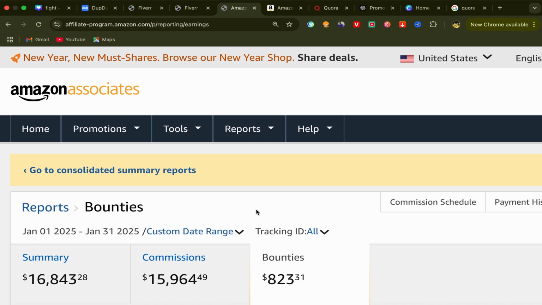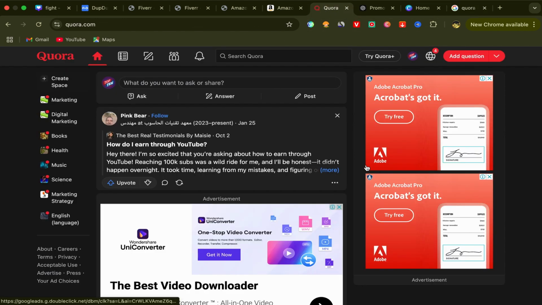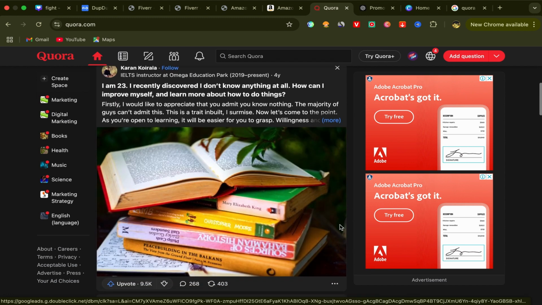What you will do next is create an account on Quora. So we will go back to Google and search for Quora like this. Click on the first link. Sign up using your email address. The sign up process is super easy and simple. And after you finish, this will be your home page, and you should have an account like this one with Quora.